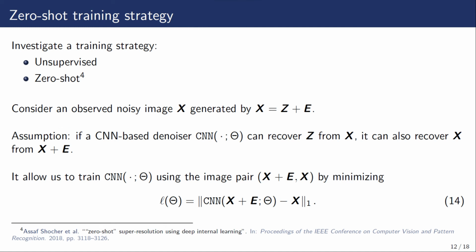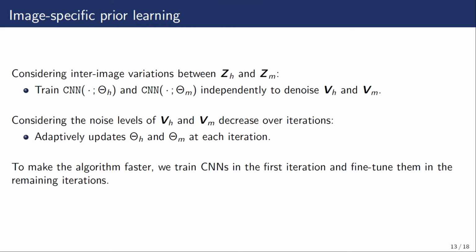To tackle the issue of the lack of labels, we propose to use a training strategy that is both unsupervised and zero-shot. Consider an observed noisy image X generated by Z plus E. We can assume that if a CNN denoiser can recover Z from X, it can also recover X from X plus E. It allows us to train CNNs by minimizing the following L1 loss function. Since there are inter-image variations, we train two independent denoisers for VH and VM.